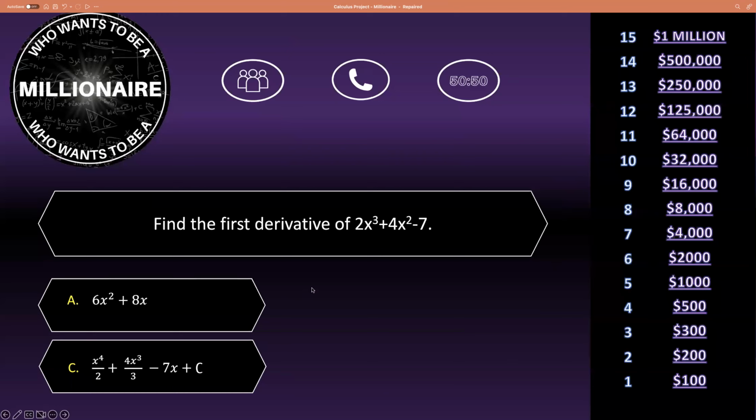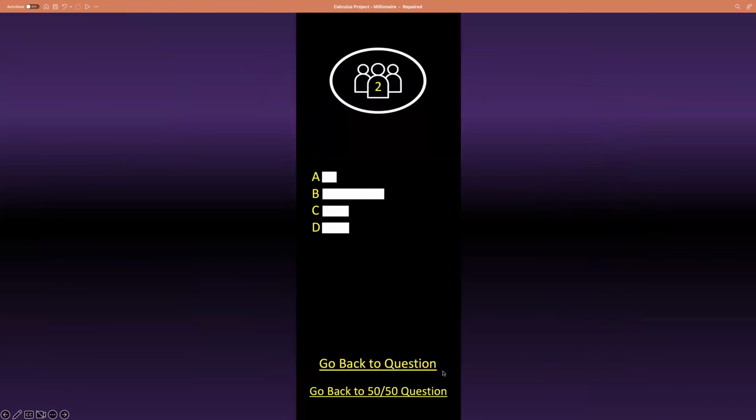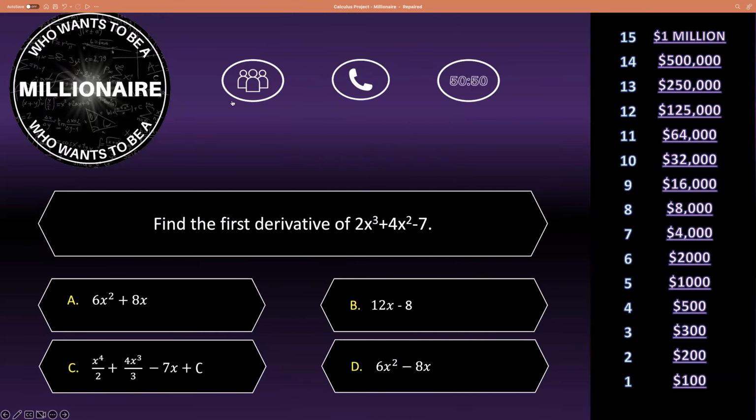And it's important that if you chose the 50-50 option prior to doing these other lifelines, you choose to go back to the 50-50 question. Okay, so we're going to click on that and see, what that did is it took me back here. Okay, let's look at the poll the audience, and I'm going to just click one real quick. Now let me show you what happens if you do not choose that option. If you come here, it'll take you back to the actual question. Okay, so that's why it's important to pick that right link.